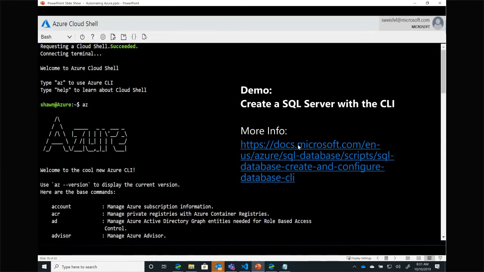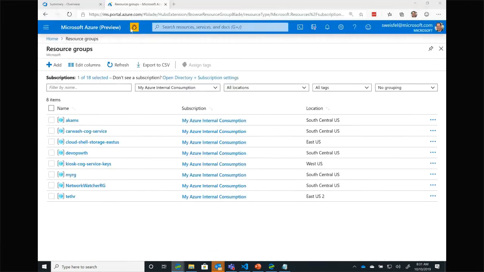So that takes us into our first demo. In our first demo, we're going to use the Azure Cloud Shell to create a SQL server because, hey, it's a database conference, we've got to create a SQL server. I'm using the Cloud Shell today. I'm a huge fan of the Cloud Shell. Really love the Cloud Shell.